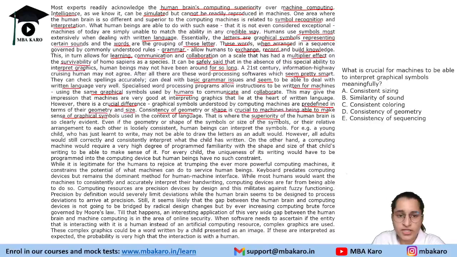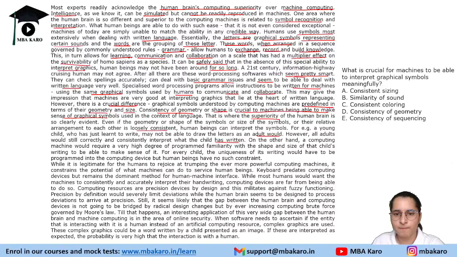Let's see how. Even if the geometry or shape of symbols, or size of the symbols, or their relative arrangement to each other is only loosely consistent, human beings can interpret the symbol. For example, a young child who has learned to write may not be able to draw the letters as an adult would. This is a fact, right? And moreover, everybody's handwriting is different, even in adults. However, all adults would still clearly and consistently interpret what the child has written.